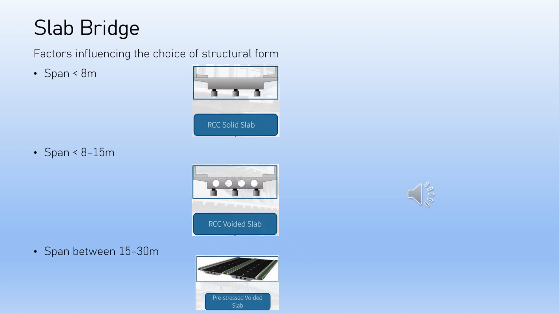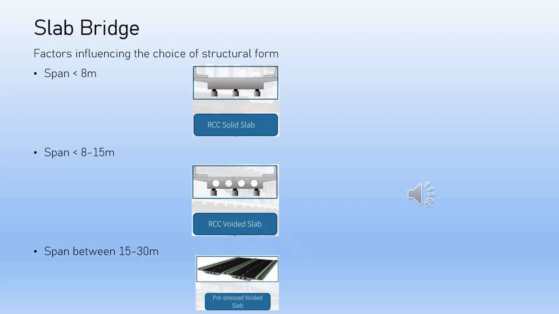The major structural forms used in today's industry are slab, arch, beam and slab, box girder, truss, bowstring arch, cable-stayed, suspension, and balanced cantilever. Various structural systems will be discussed in detail in the following sessions. Let's look at slab, or voided slab type. This is the simplest structural form for a bridge superstructure, and has been used since ancient times. In comparison to beam and slab structural forms, concrete and steel material consumption is higher. However, construction costs, such as formwork and labor, are lower, so the overall economy will vary.